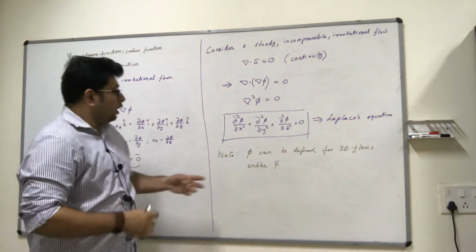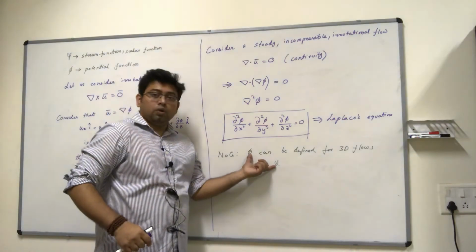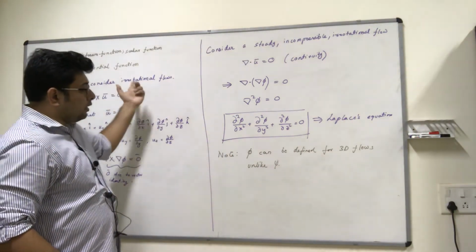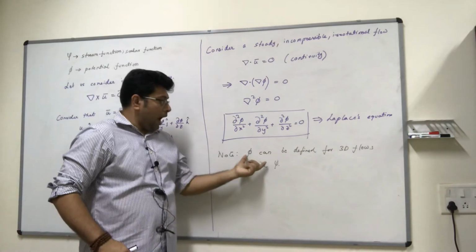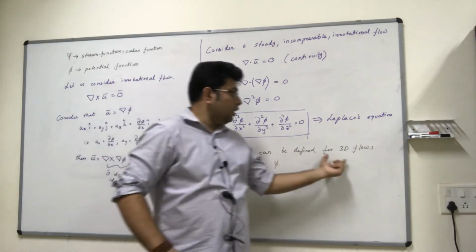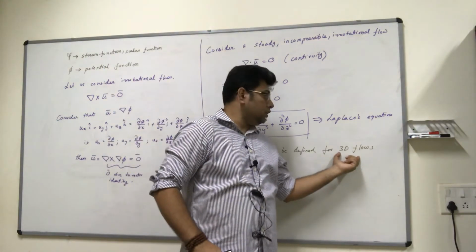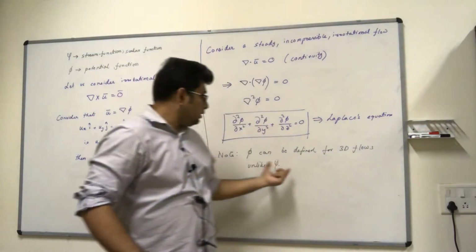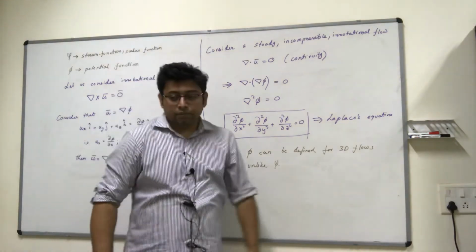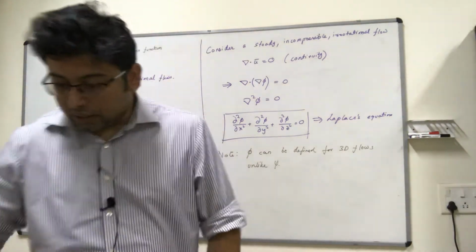So the two are both scalar functions. They are very important in two different cases, and they are not the same. Phi can be defined for irrotational flows, including 3D flows, whereas this stream function we have already seen where it is applicable, right?